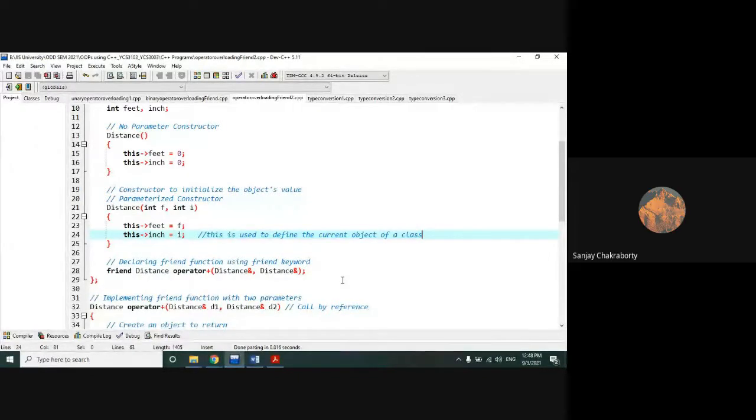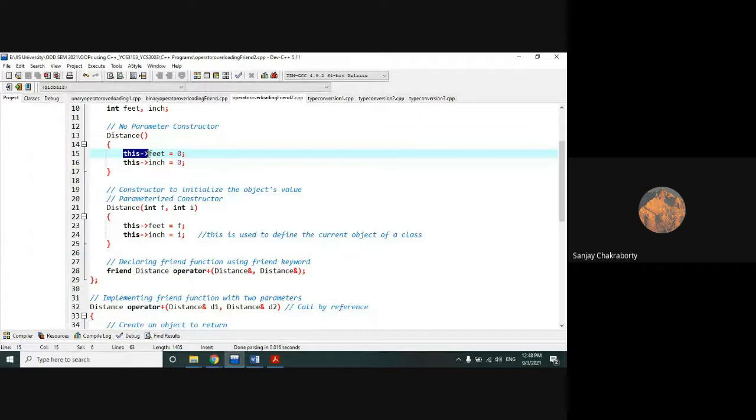How can we access the variable or a member of a particular class? Are feet and inch members of the class? Yes, sir, by creating an object and then we use the dot operator. Yes, followed by a dot operator. Very good. All of you know that by creating the object of that particular class and followed by the dot operator. But here we use the arrow operator.